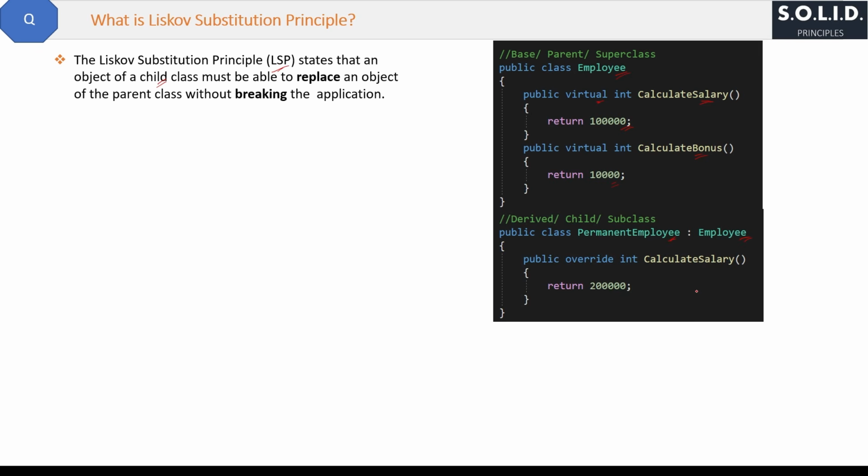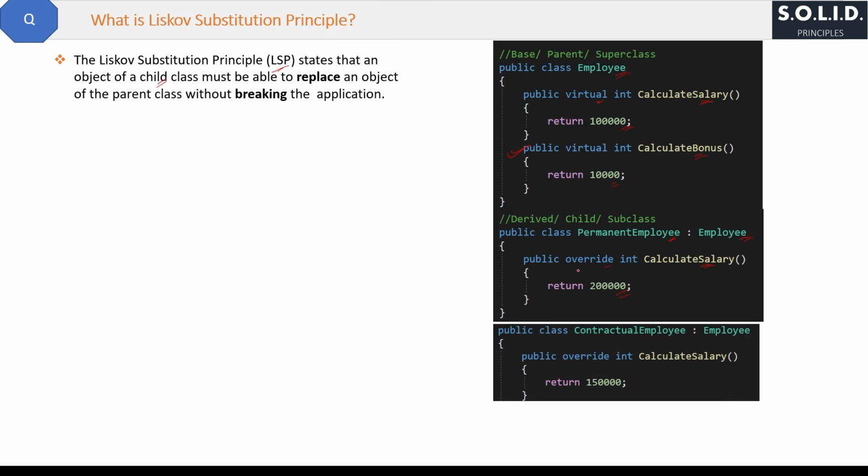Now we have one class, PermanentEmployee, which is derived from the Employee class. This class overrides the calculate salary method of the base class and sets a new salary, and this class will automatically get the calculate bonus method from the base class, right? Because we are not overriding it here. And as the rule of inheritance, base class methods will be automatically available for the derived classes. Simple, right?